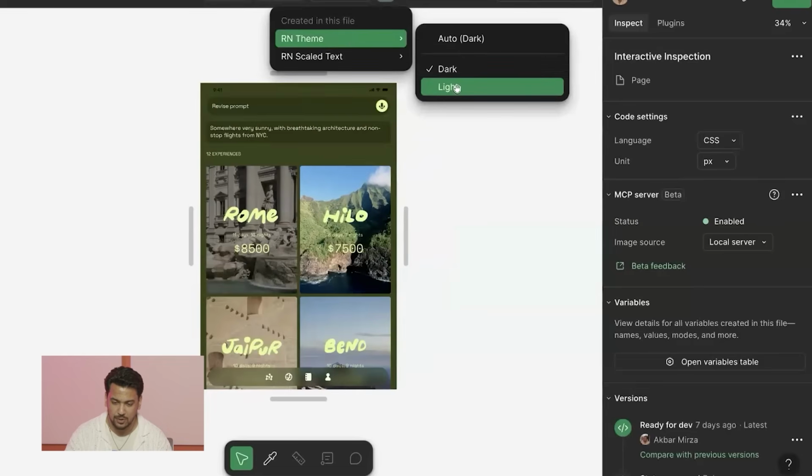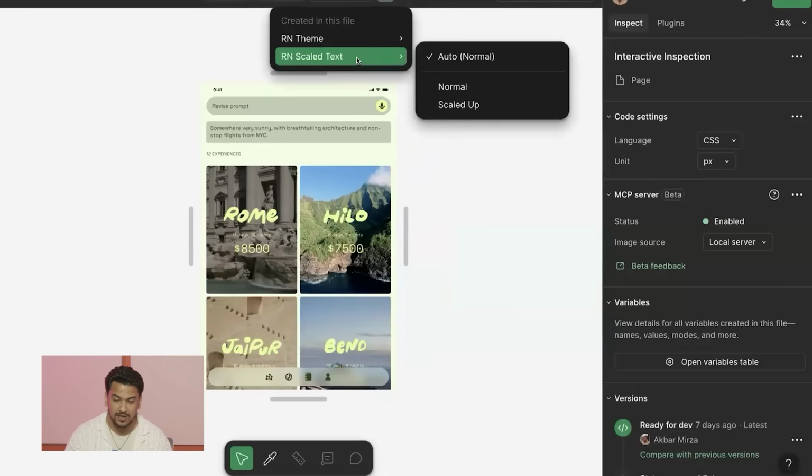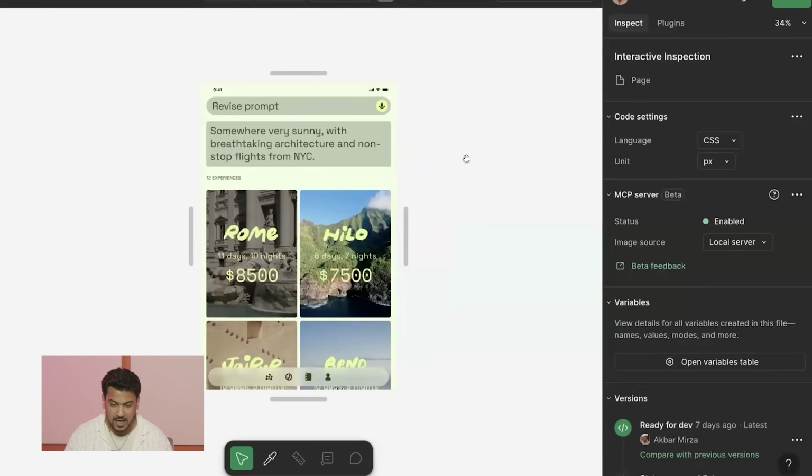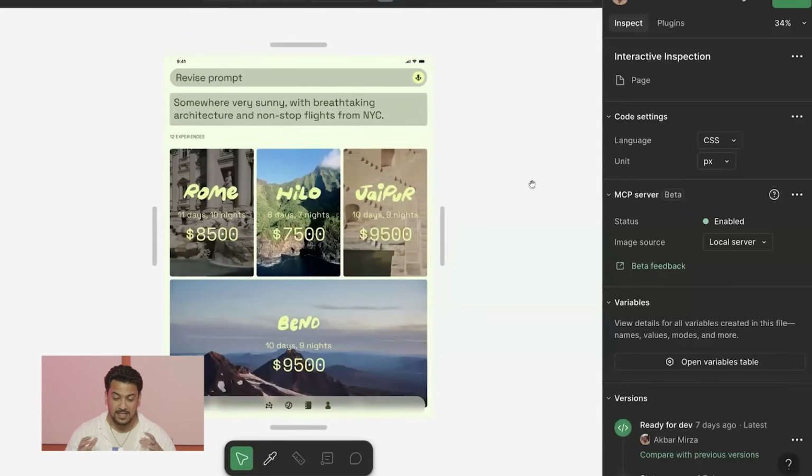So we have our dark mode right now. I'm going to switch to light mode. Or if I want to see how this text might look if a user has scaled it up, I have this other mode to have scaled up text, and I can just resize this to see how this might respond. Now, this allows me to look at all the different dynamic areas that this might show up in.